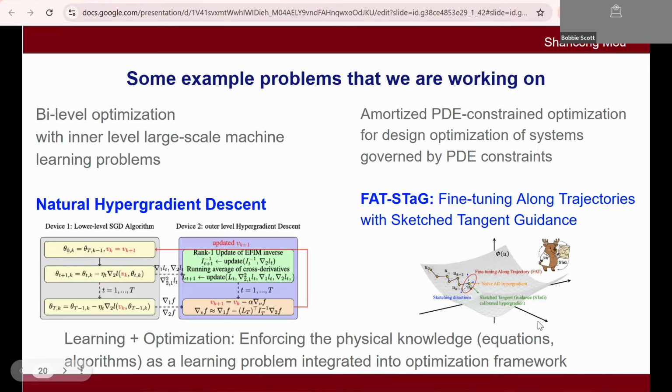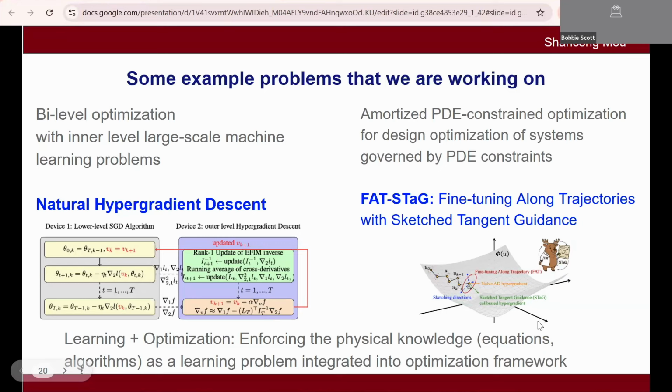The main thing is that we try to learn this kind of physical system using a surrogate model, and during the learning process, we also try to optimize some control parameters and design parameters of this physical system. Some of them can be formulated as a bi-level problem, and some of them are PDE-constrained problems, but we treat the PDE constraint as a learning problem, trying to build a surrogate model that maps from the control to the state. Then we are interested in how to solve this more efficiently, while making sure we have some kind of accuracy guarantee.